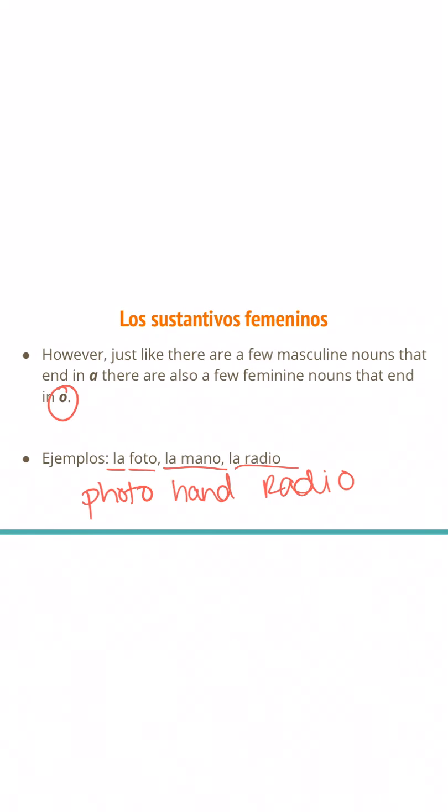So something that I actually learned not too long ago is that just as in English, as we abbreviate the word photograph for photo, Spanish speakers also did the same with la foto. The original word is la fotografía. Notice how that word naturally ends in A, but they shortened it, they took the abbreviation, leaving only foto. So the noun itself never changed. To me, I thought that was kind of cool, and I have an easier time remembering that it is actually a feminine noun in the first place.